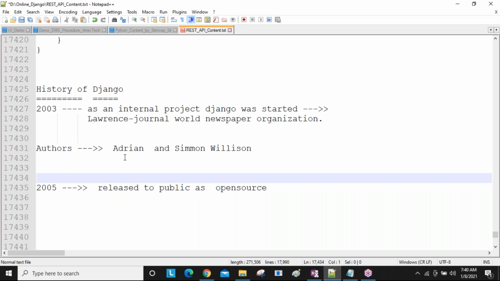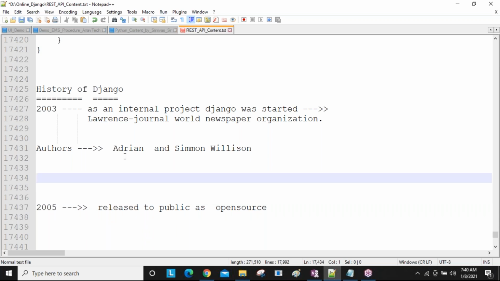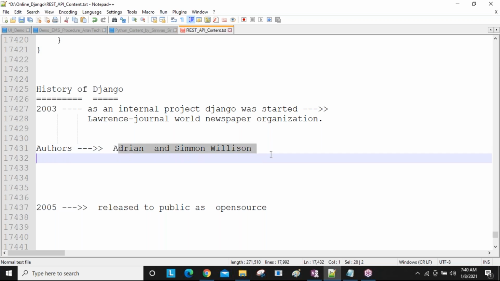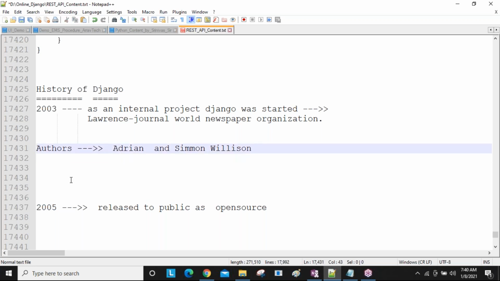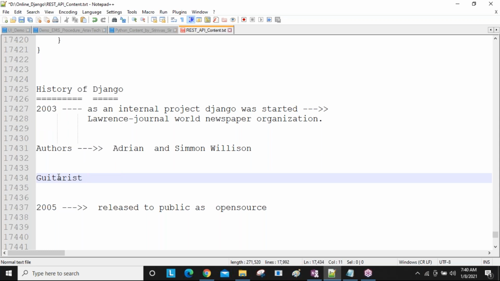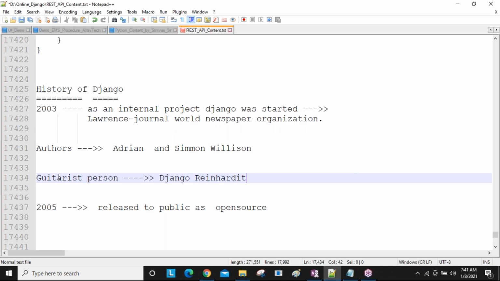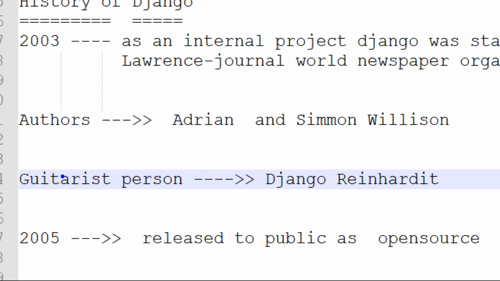There is one famous guitarist, and his name is Django Reinhardt.